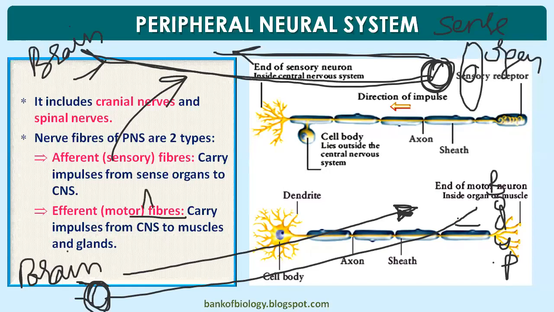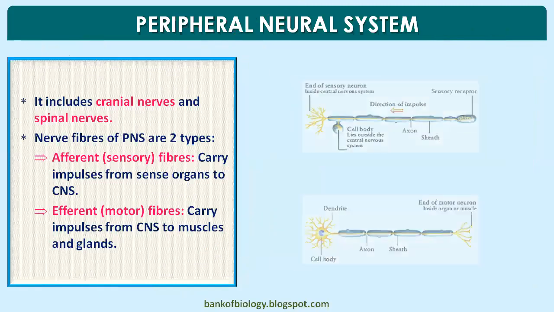Fiber means we're talking about only the axon. Motor neurons, we say, have their cytons present in the brain and their nerve fibers moving towards the body part. Their axon terminals with acetylcholine you'll find in the body part. So this is afferent, and this is efferent. See the positions. Okay, so we discussed this.